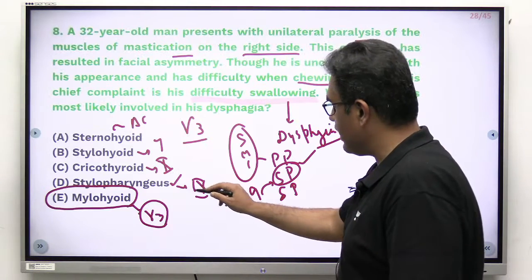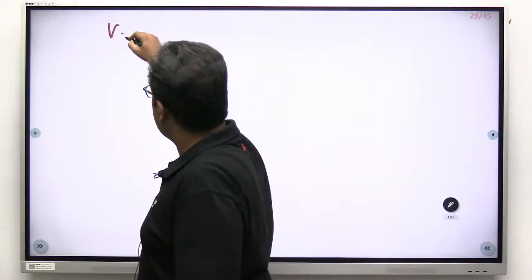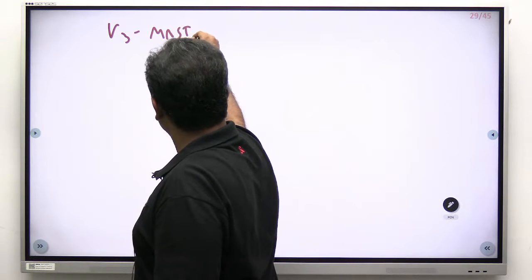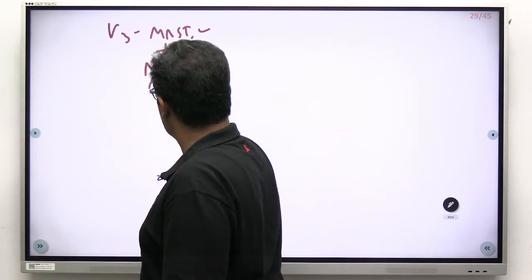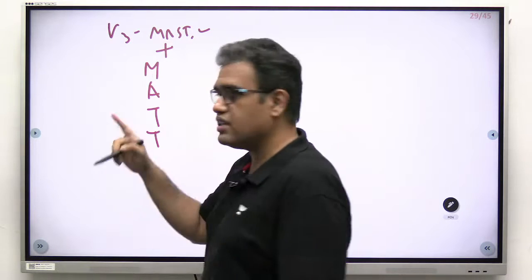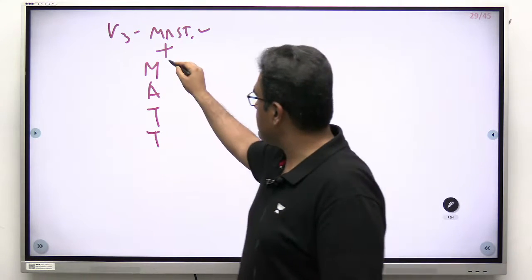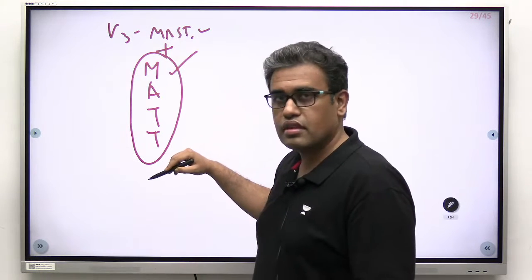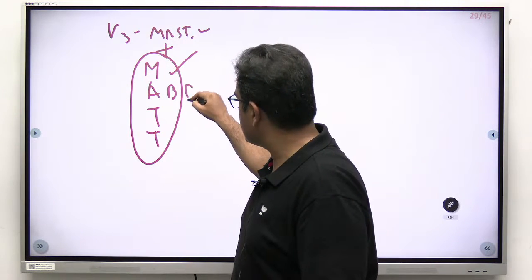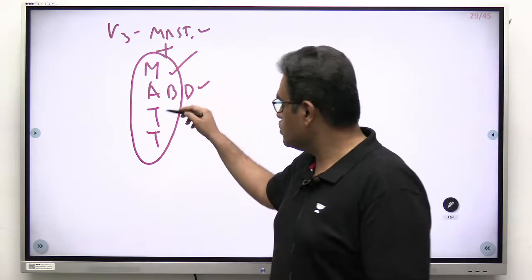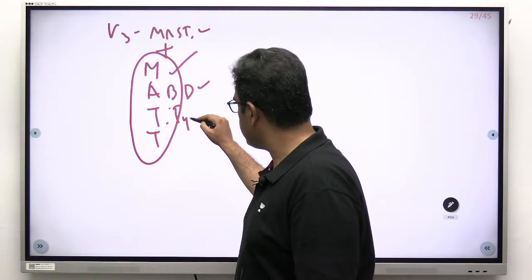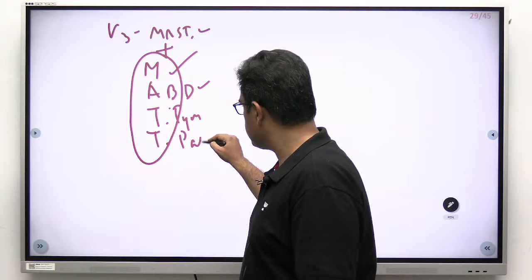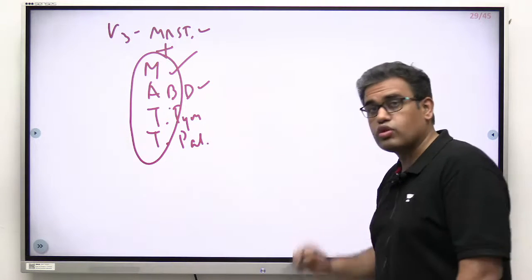First of all, let me tell you about mylohyoid. V3 supplies all the masticatory muscles that we all know, but what we should also know is that it also supplies 4 extra muscles. The mnemonic I have told multiple times is MAT. M refers to mylohyoid, A refers to anterior belly of digastric. These 2 T's are tensor tympani and tensor palatini. Remember this. Now come to the swallowing part.